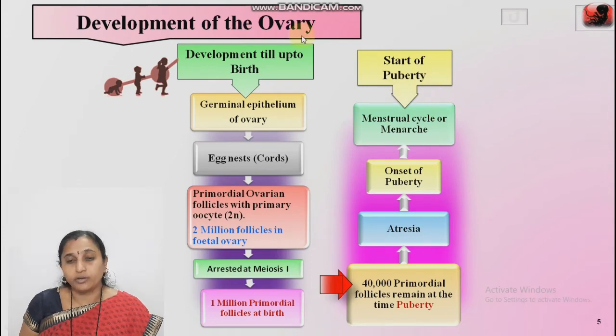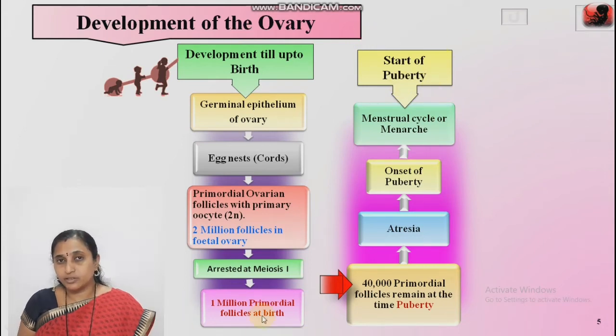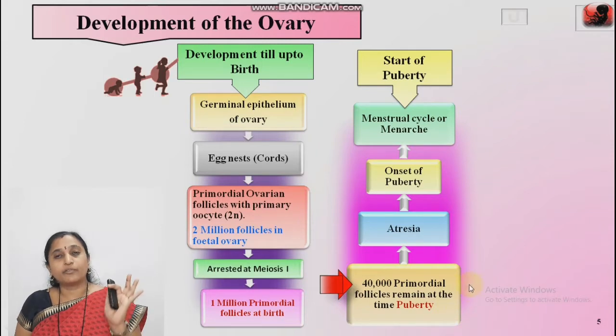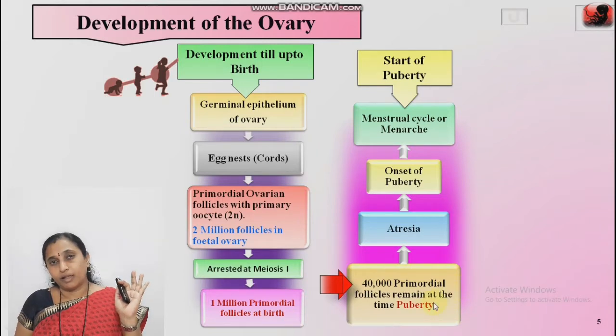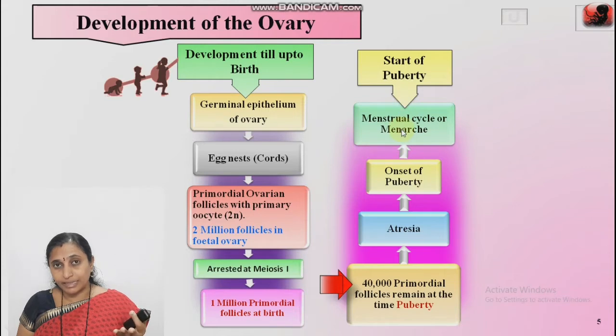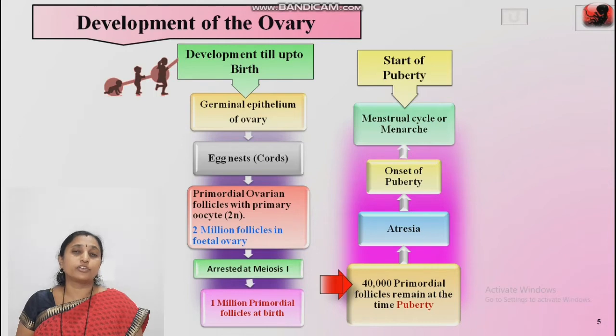About the development of the ovary: 1 million primordial follicles remain at the time of birth. Out of these, 40,000 primordial follicles remain at the time of puberty, and there is a large destruction of primordial follicles. That phenomenon is known as atresia. At the onset of puberty, what is the characteristic feature found in the female? That is the menstrual cycle, the start of the bleeding phase, which occurs per month in females, the menarche.